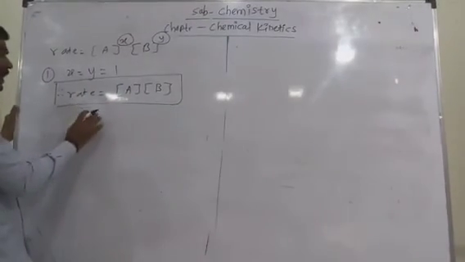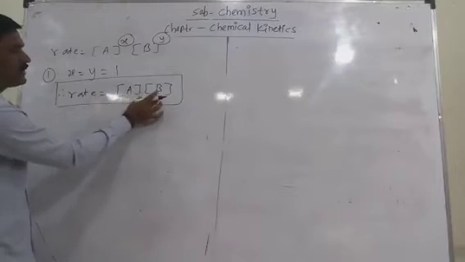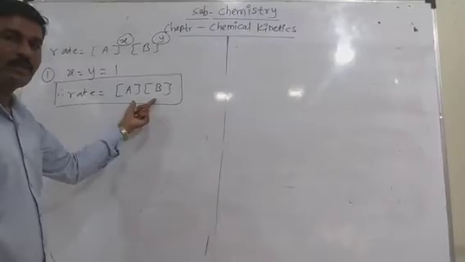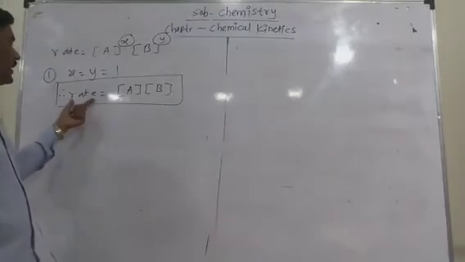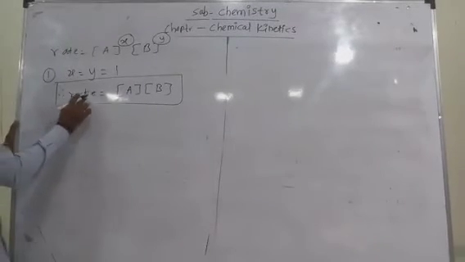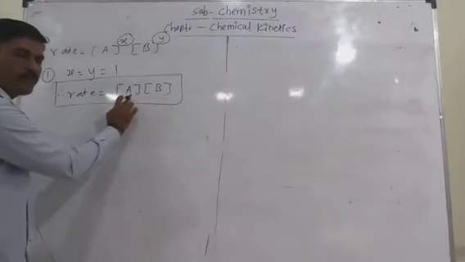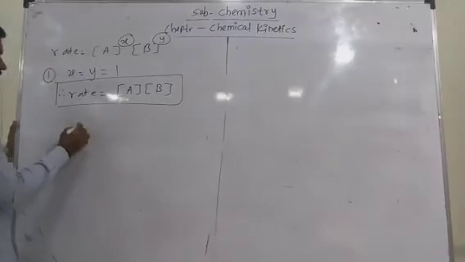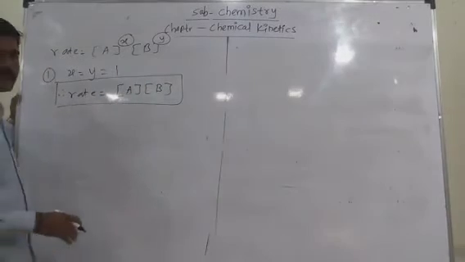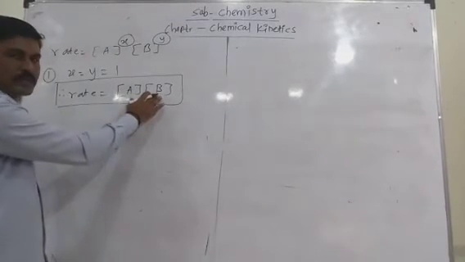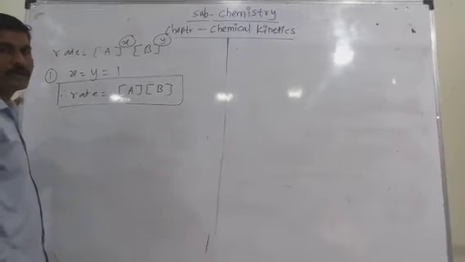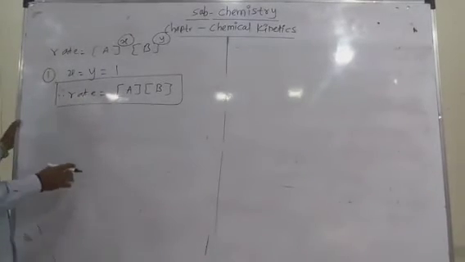When we change the concentration of one of the reagents, the rate of reaction gets doubled. If the concentration of A is changed, the rate of reaction doubles; if we change the concentration of B, the overall rate also doubles.